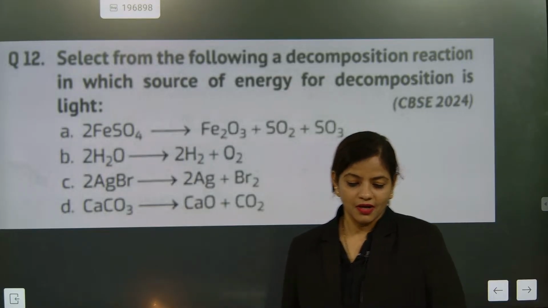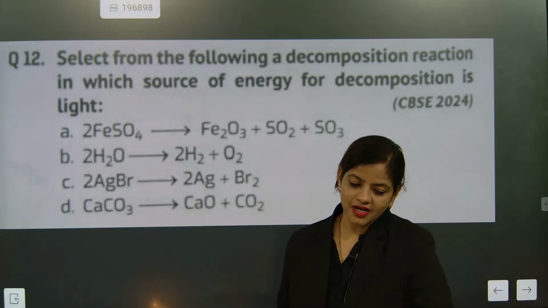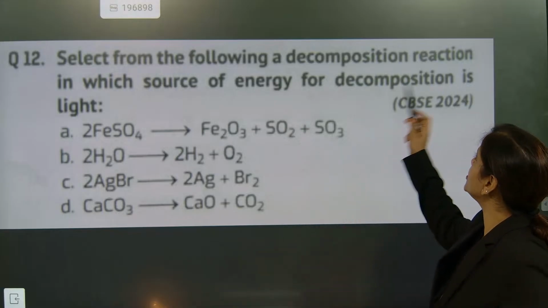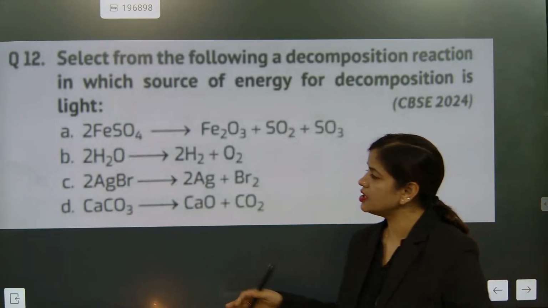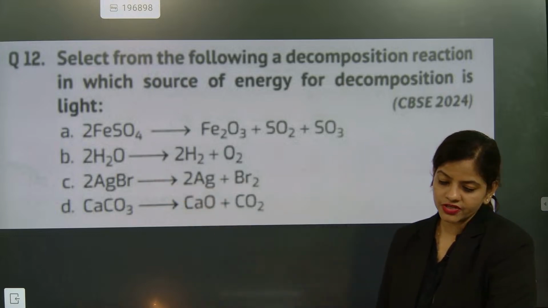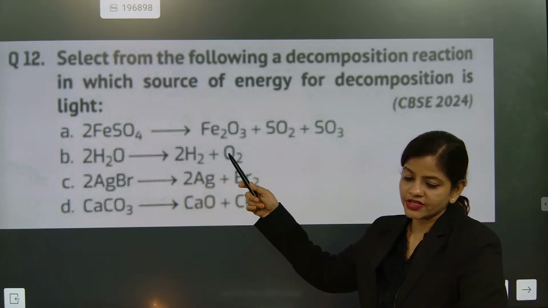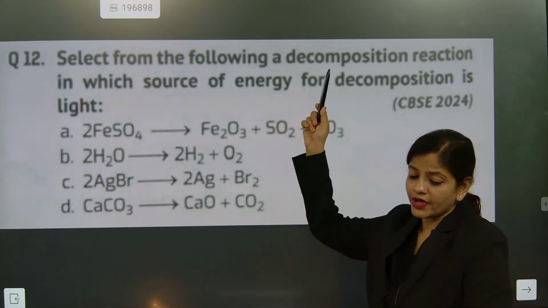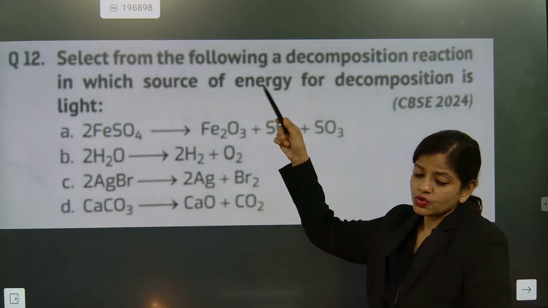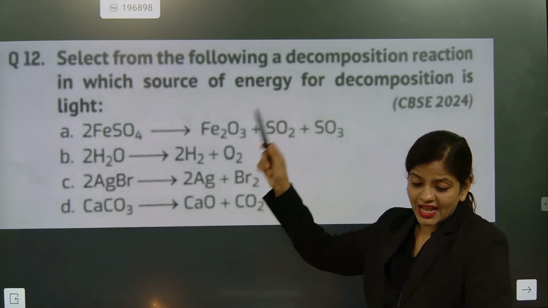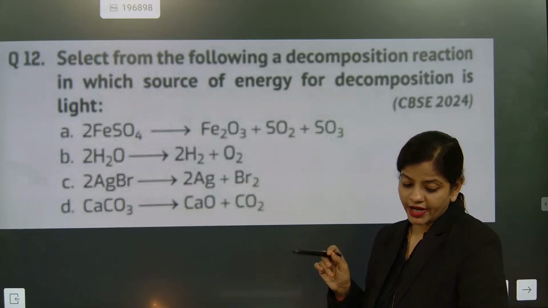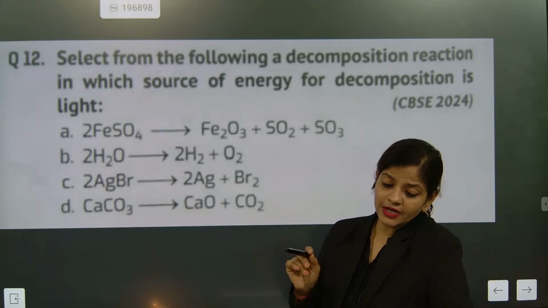Very good. Some children have given the answer as C. Let's see which of the following is a decomposition reaction. Select the decomposition reaction in which the source of energy for decomposition is light. All these are exactly cases of decomposition reaction, but which one is done in the presence of light?